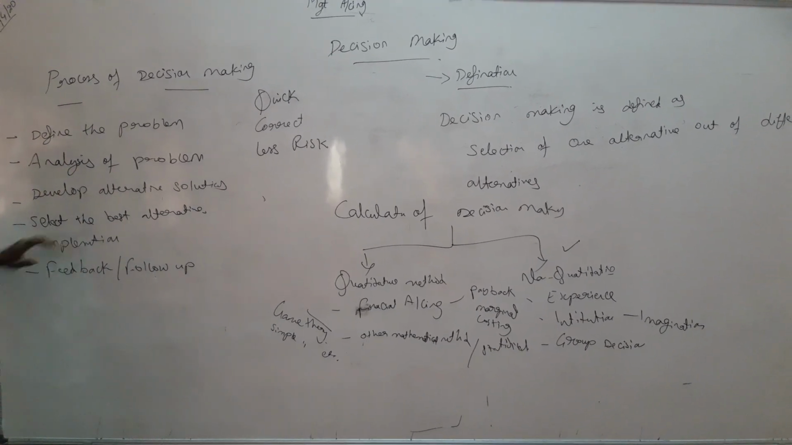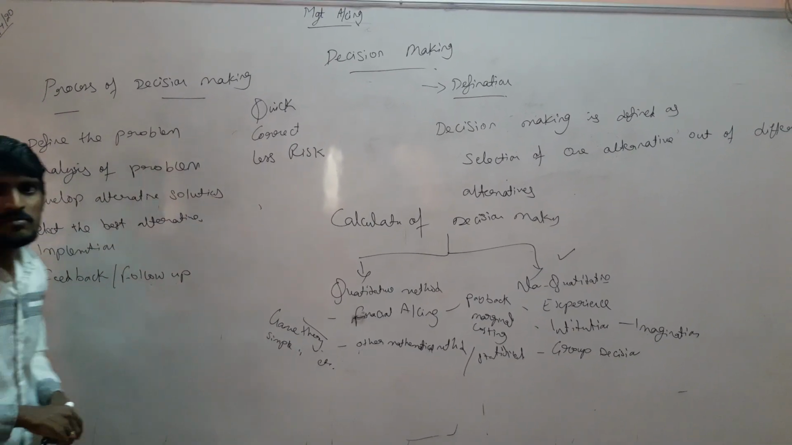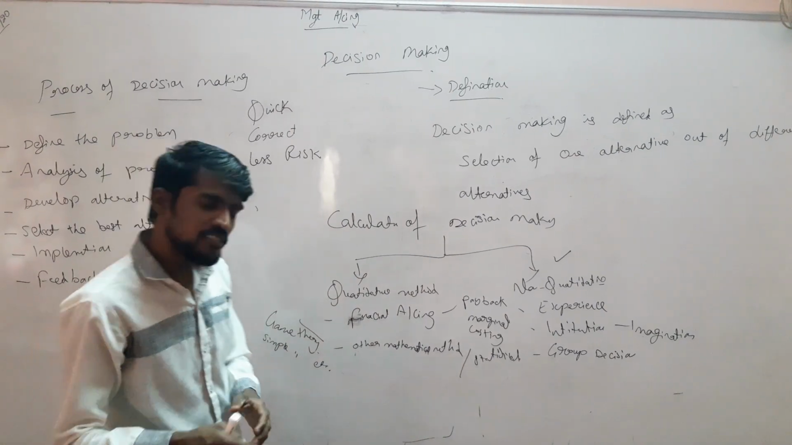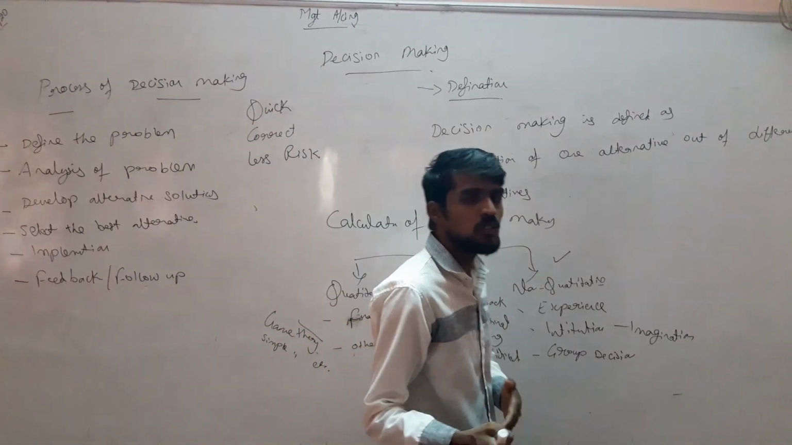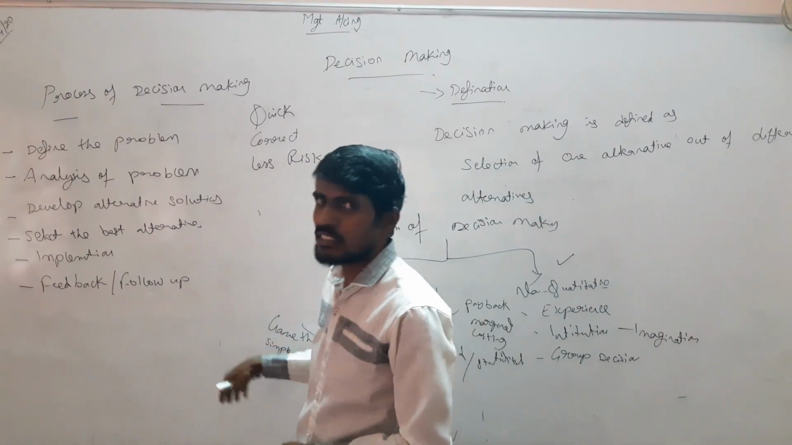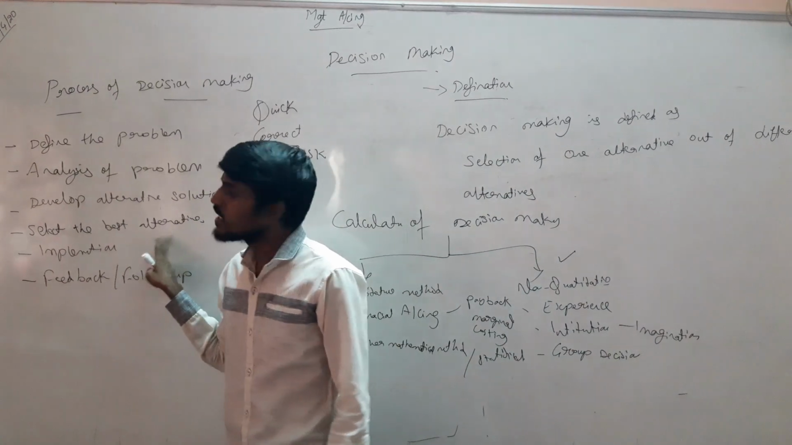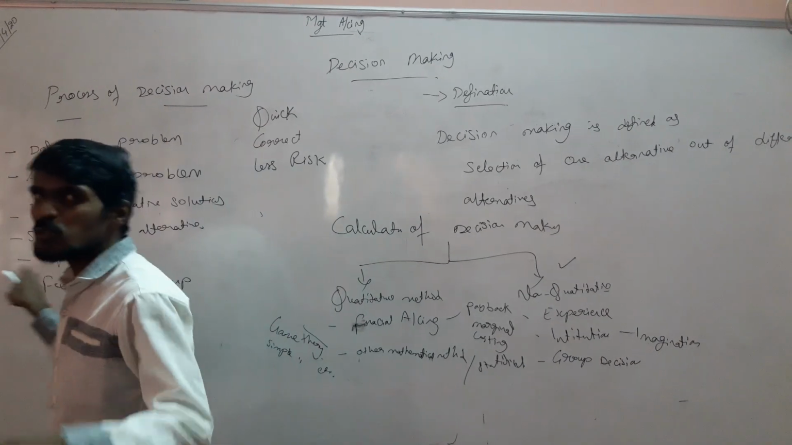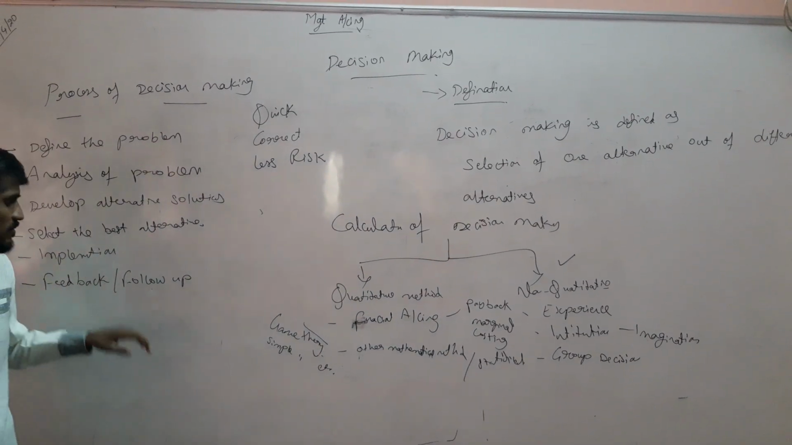So among that, we have to select the best alternative. Already I discussed that we have various solutions like advertisement, discounts, offers, or launching of a new product. After that, we have to decide which one will be the best and select it. Next, we have to implement the solution in the market.